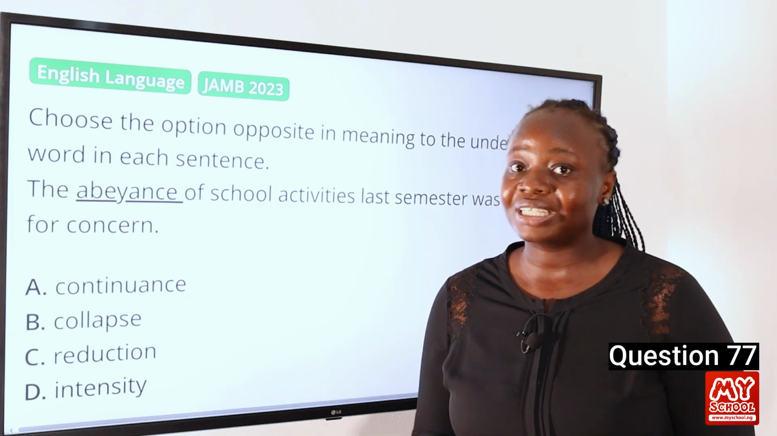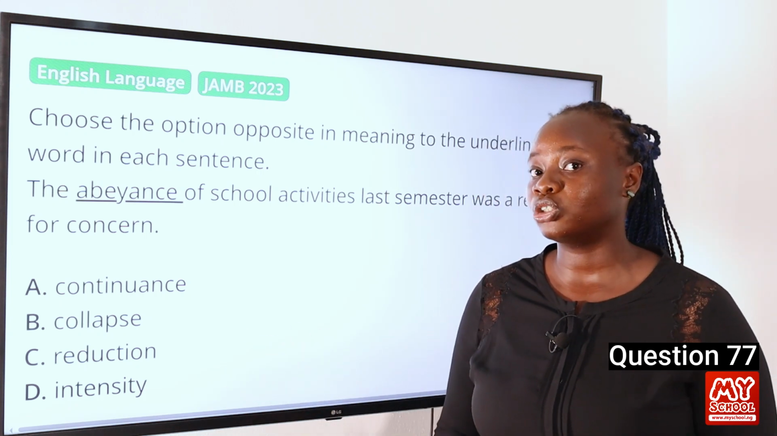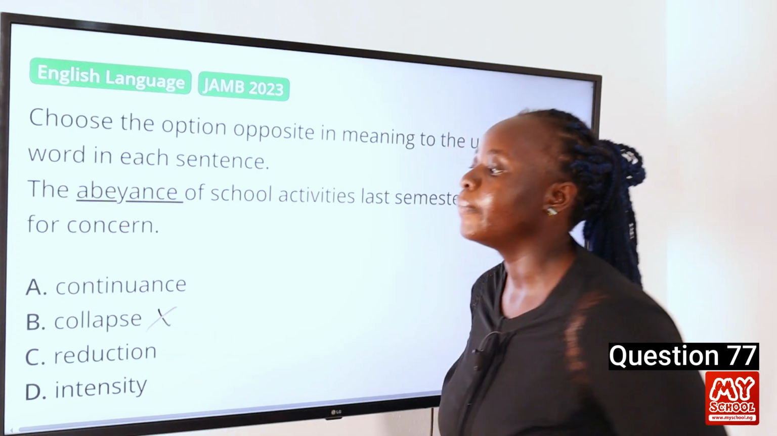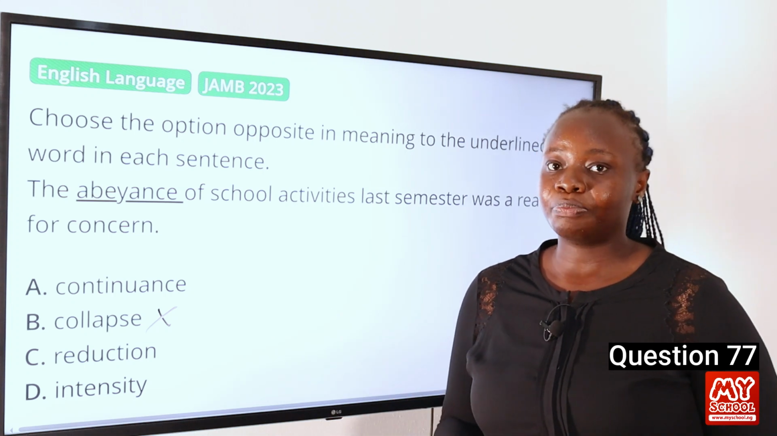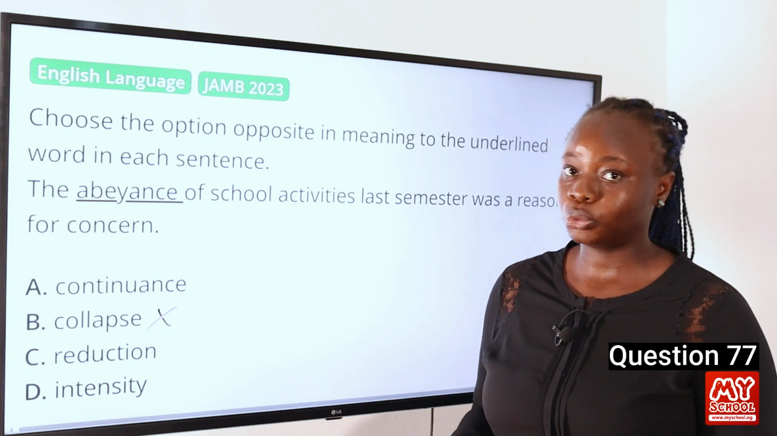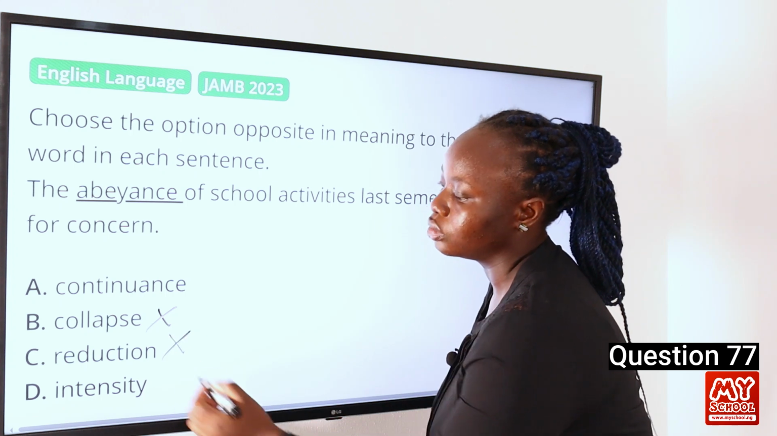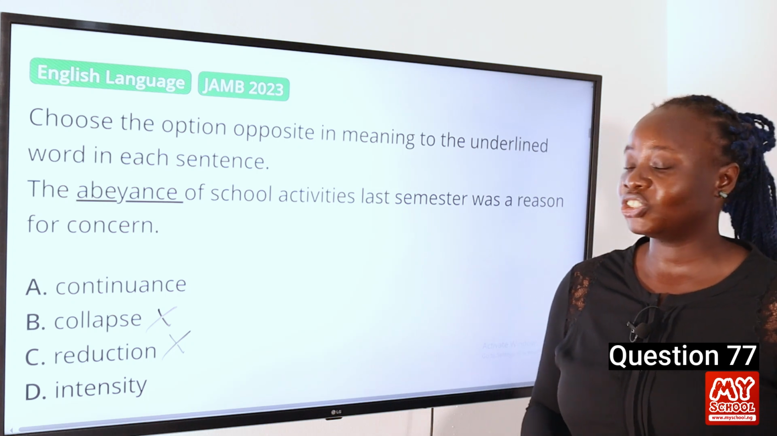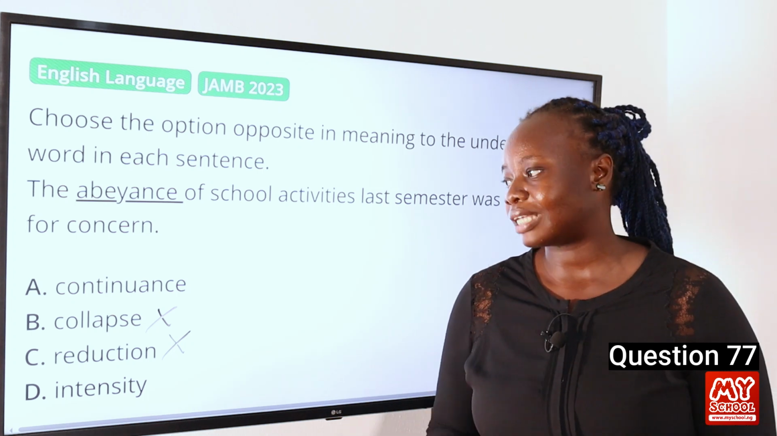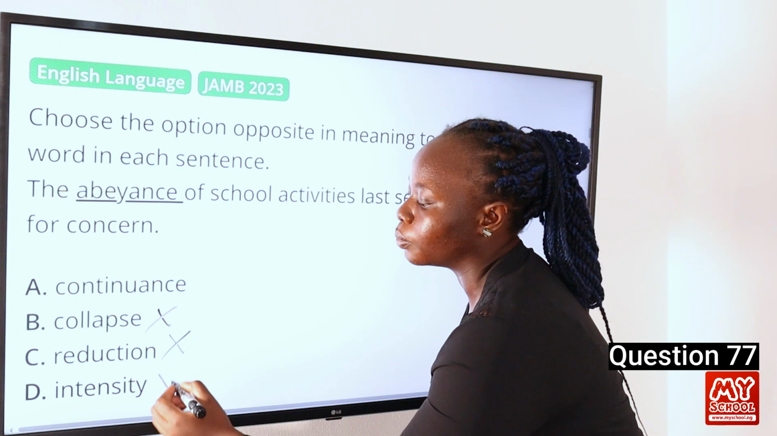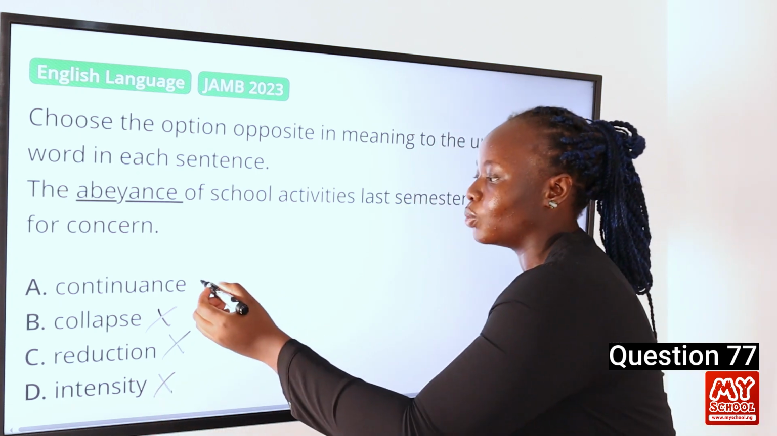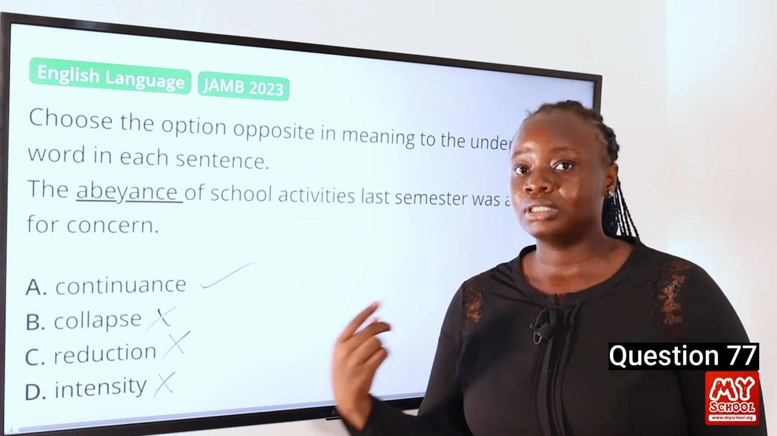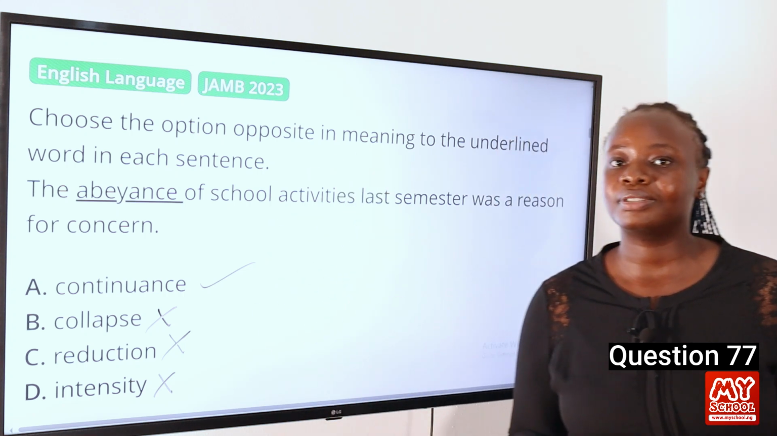The word collapse actually means the destruction of something. It has nothing to do with carrying on a particular activity. So that is not our answer. The word reduction actually means depletion, and it has nothing to do with the carrying on of an activity. So that is not our answer. And the word intensity actually means the strength or height of something, and it has nothing to do with that as well. So our answer to this question is A, continuance, because it means the carrying on of school activity, and it's the opposite of the word abeyance. Our answer is A, continuance.